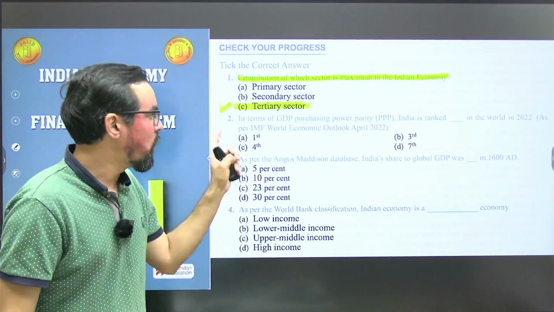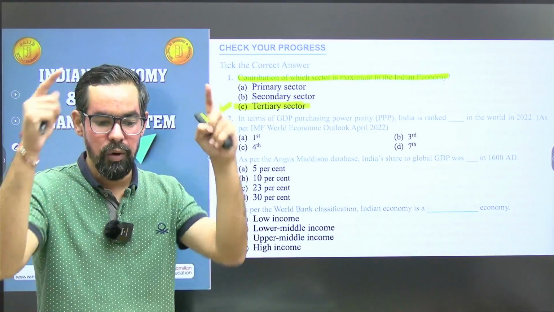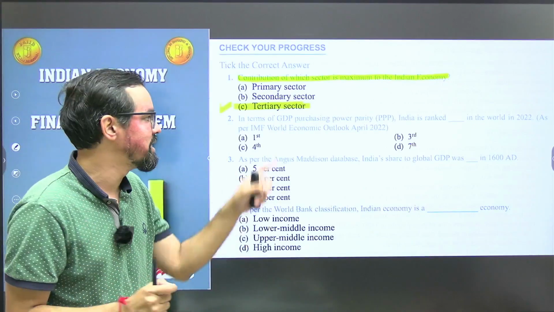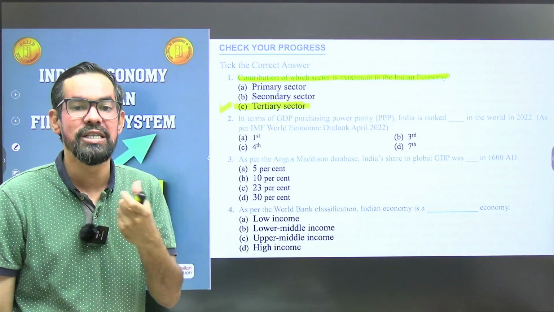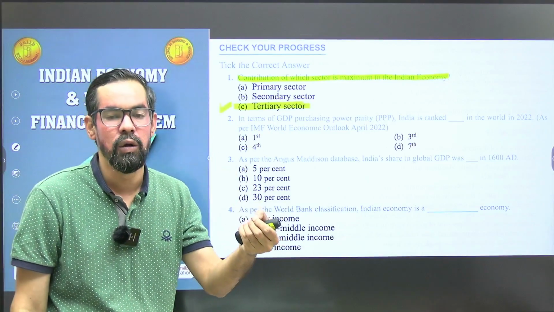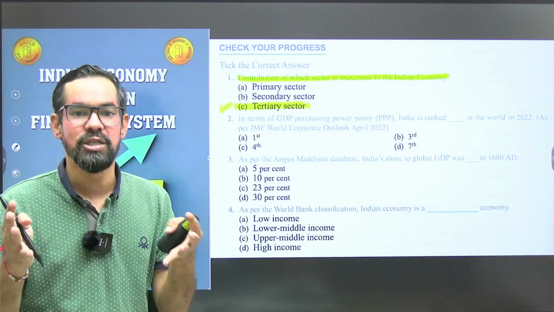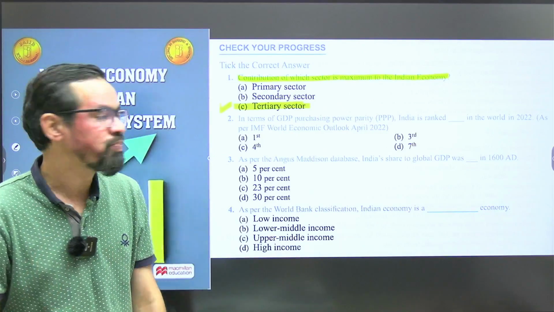Okay, so contribution wise, if you talk about the overall GDP size, the maximum contribution in the Indian economy is made by the tertiary sector, which includes banking, information technology, telecommunications, insurance, restaurant business, and all these service businesses. Okay, next question.